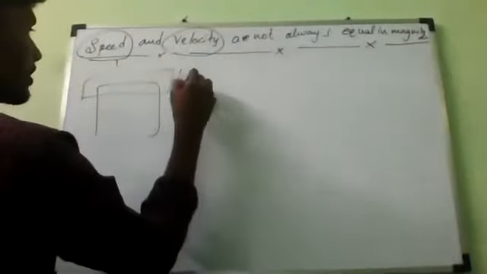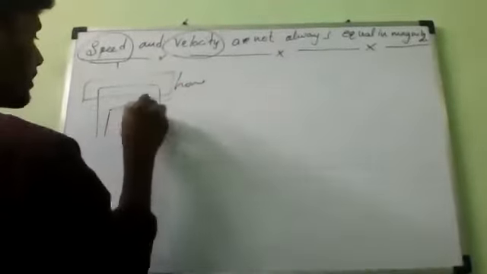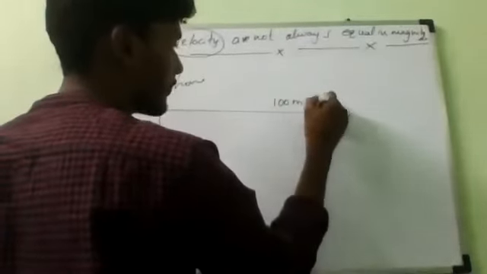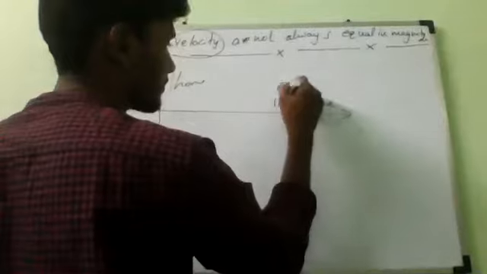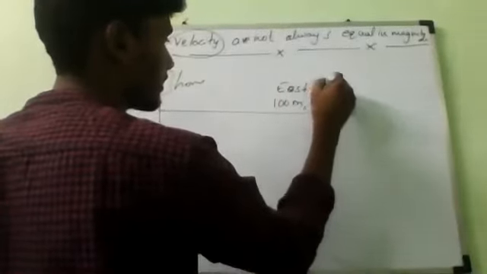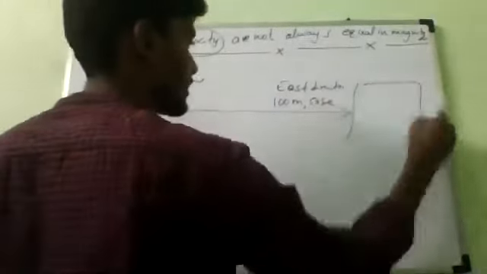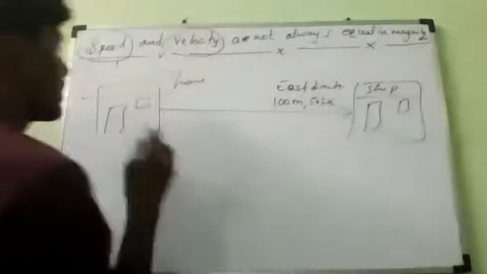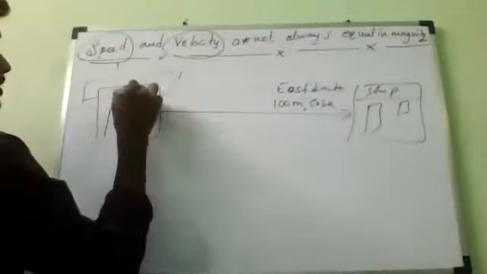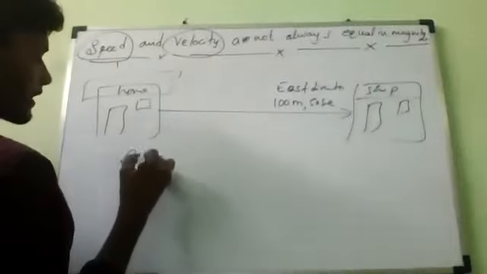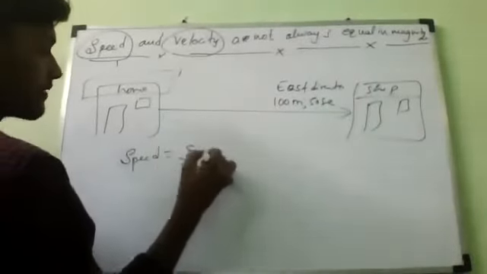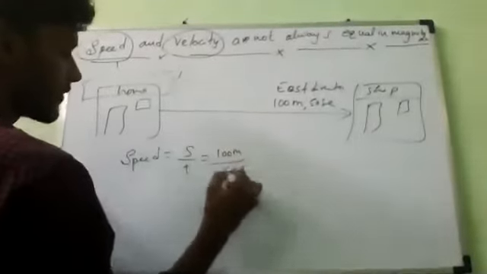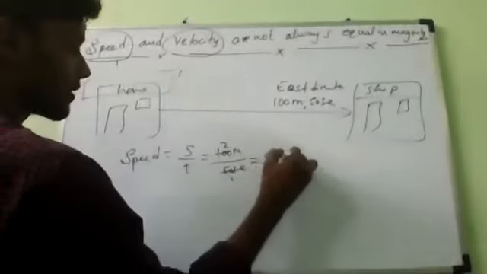This is home, and from here to here he is traveling in a single direction, 100 meters in 50 seconds, east direction, and he reaches the shop. Now in this case, speed is equal to distance by time, which is 100 meters divided by 50 seconds, which is equal to 2 meters per second.